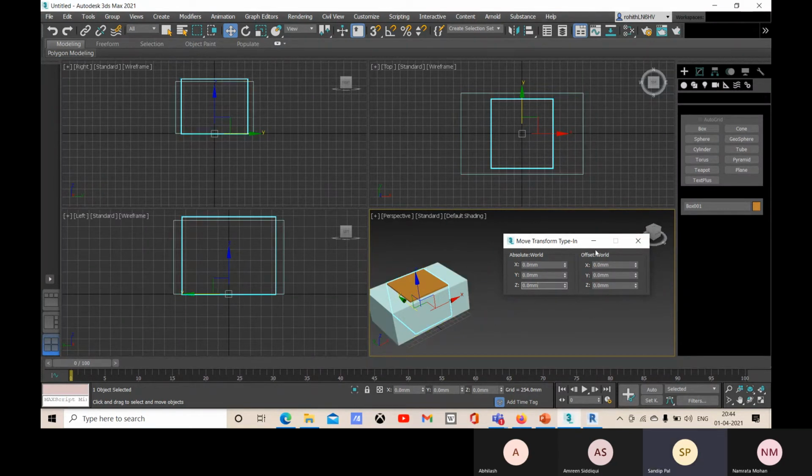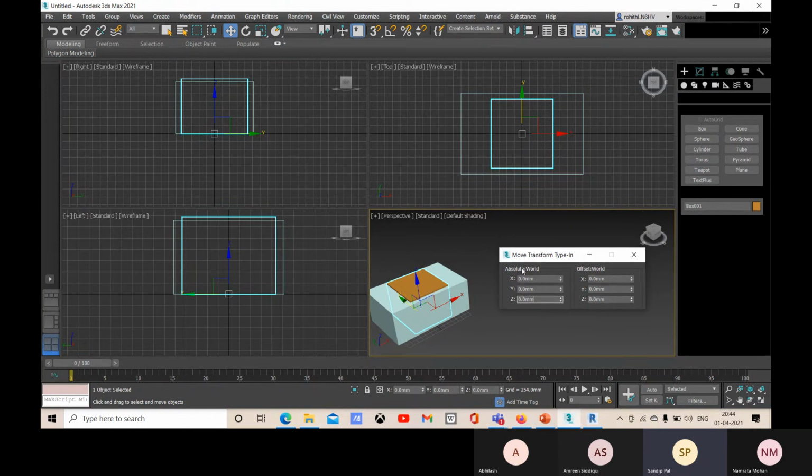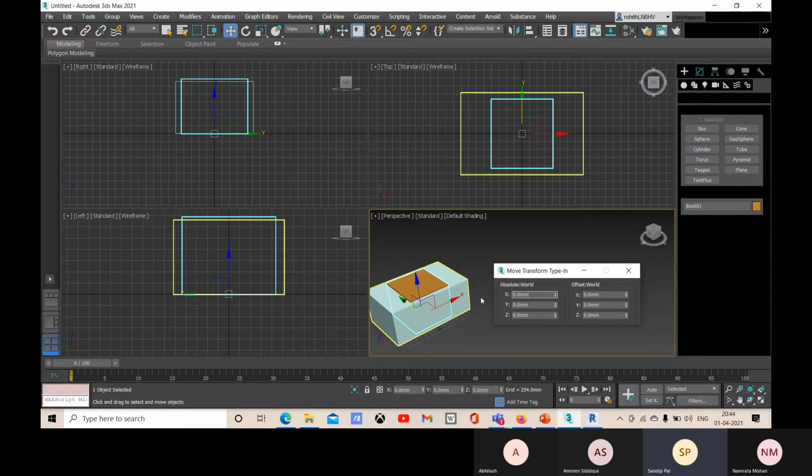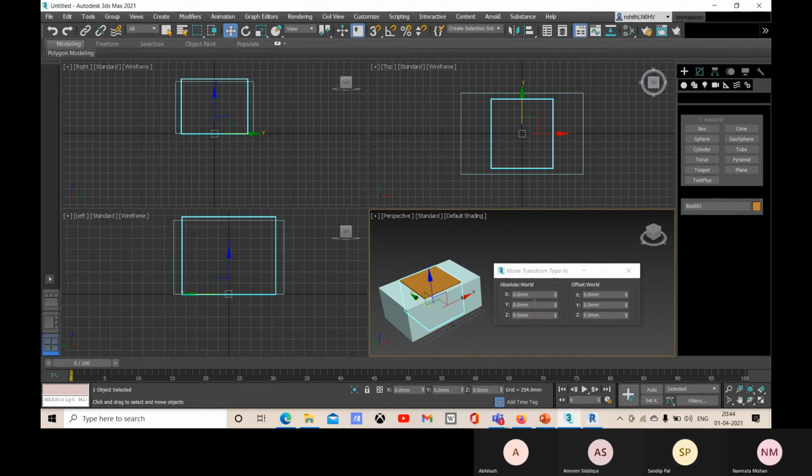All right. Now you see that we have two options, absolute world and offset world. If you go with absolute world, this value will be calculated from the origin. You know about the coordinates, right? I have explained it well in AutoCAD. So if you go for this x, y, and z, it will be calculated from the origin of our coordinate.